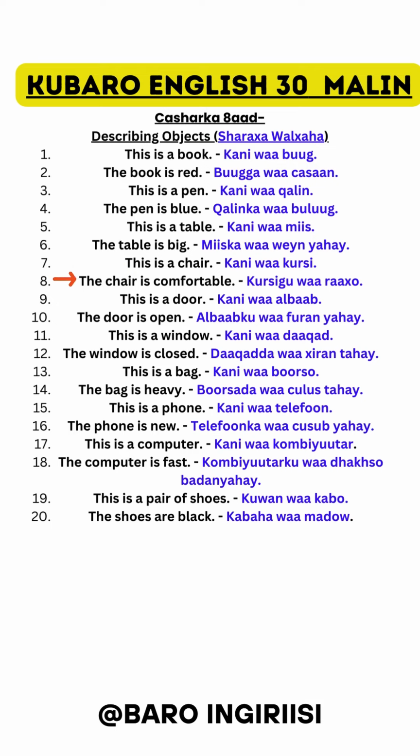Kursigu waa raaxo. This is a door. Kani waa albaab. The door is open. Albaabku waa furan yahay. This is a window. Kani waa daaqad. The window is closed.